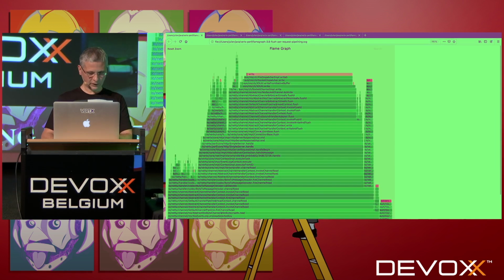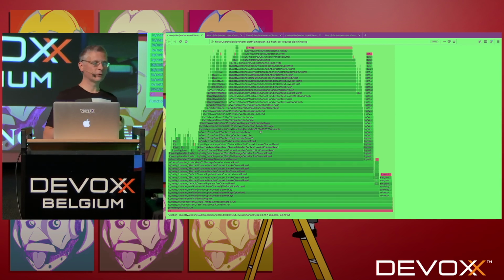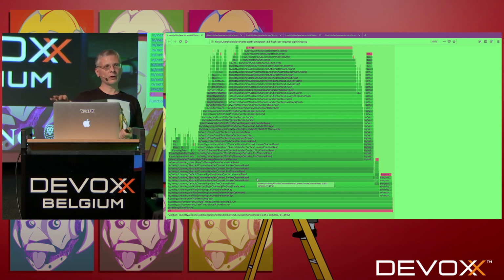So I hope it's large enough for you. So what is a flame graph? A flame graph is this visualization tool that is great, and what we can see here is a stack trace. So that's a Java stack trace, and on the horizontal axis, we are not talking about time. So you take time out of the equation.